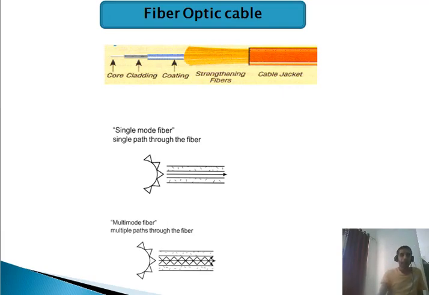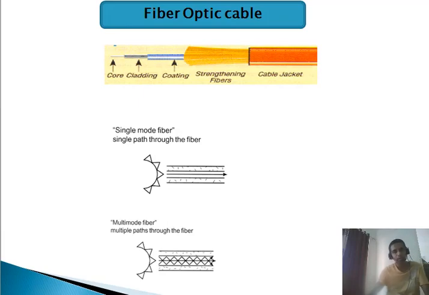Basically, fiber optic cables are categorized into two types: single mode and multi-mode. As you can see in the single mode diagram, only one single arrow is used, which means only one light beam is traveling. From the multi-mode point of view, we are using multiple light beams. In this diagram you can see three light beams traveling at the same time: one straight, one from the up and one from the down. So fiber optic cable is categorized into single mode or multi-mode.